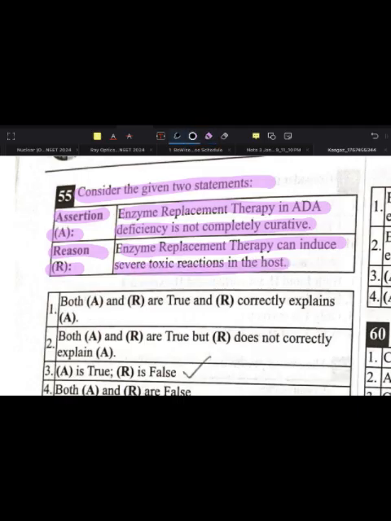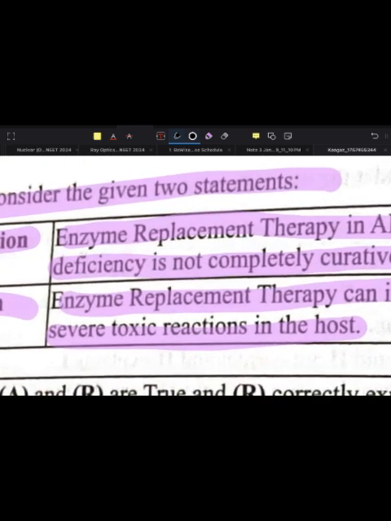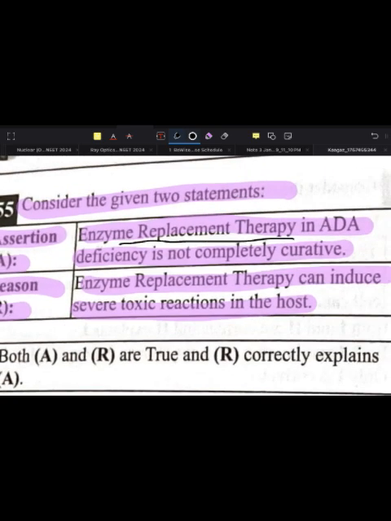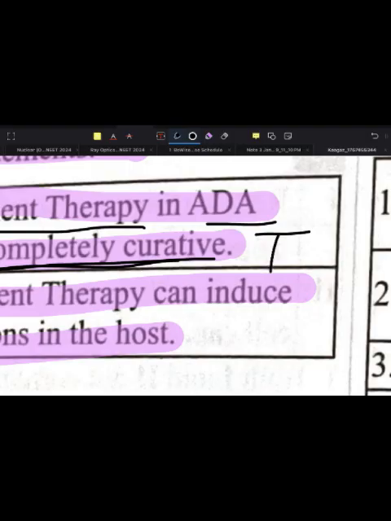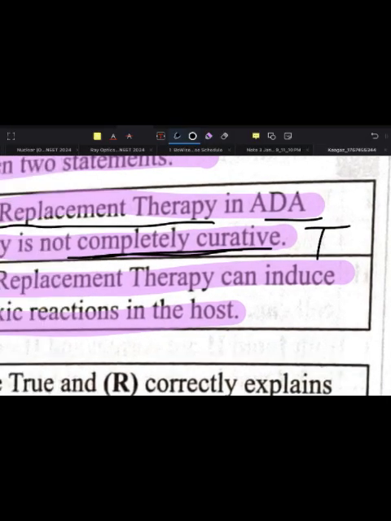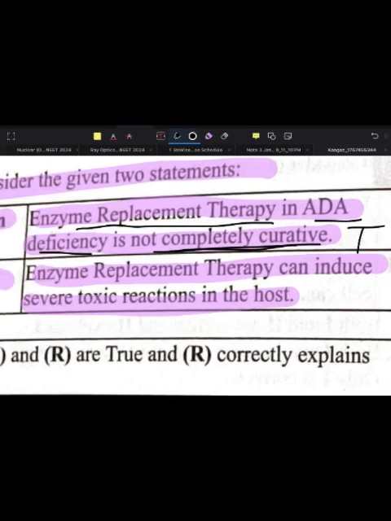Now, what does the question say? Enzyme replacement therapy in ADA deficiency is not completely curative. This is a true statement because enzyme replacement therapy is actually not completely curative.